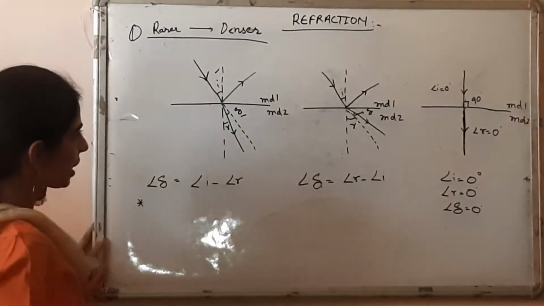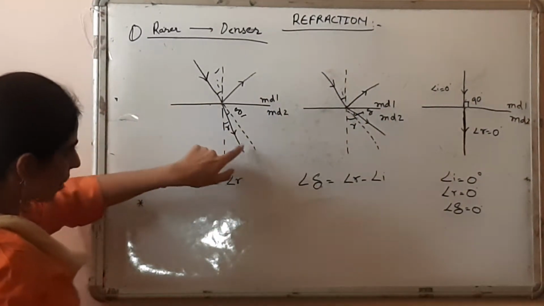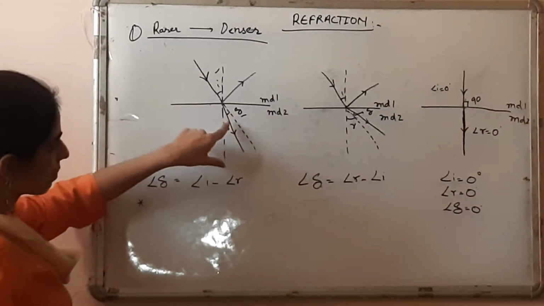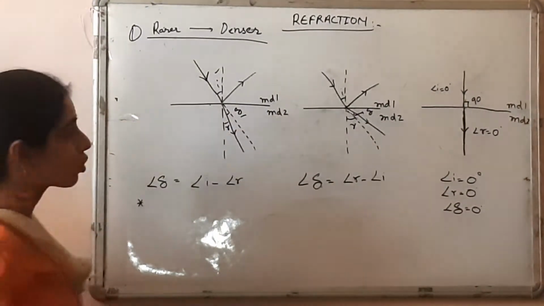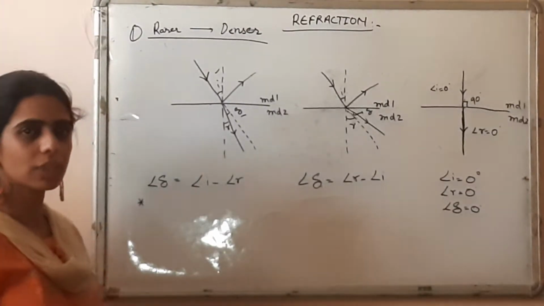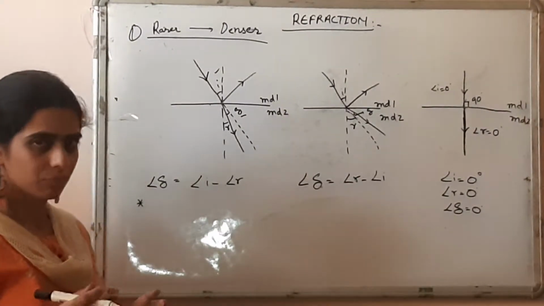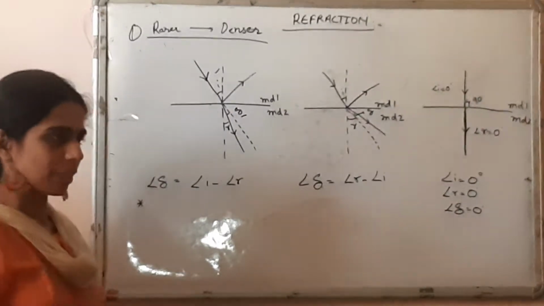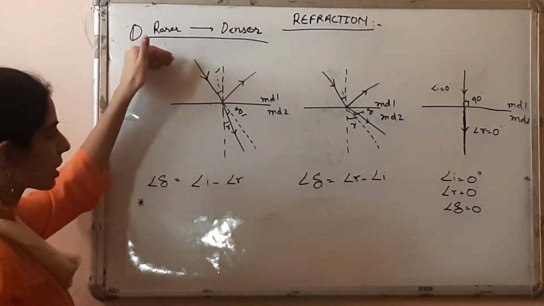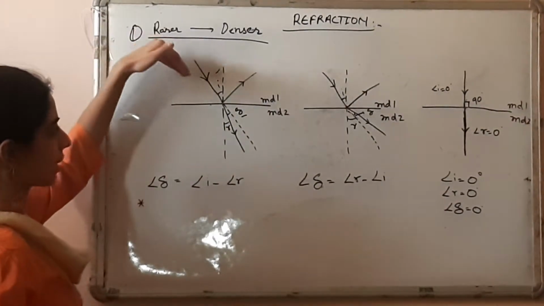So what is happening here? This incident ray should actually have gone this way, the pointed ray which you are seeing here, the ray denoted by a dash. This should have been the actual direction of the incident ray if there had been no deviation. But we have a deviation because of the change in medium, because we are moving from medium 1 to medium 2, so there is a change in direction.